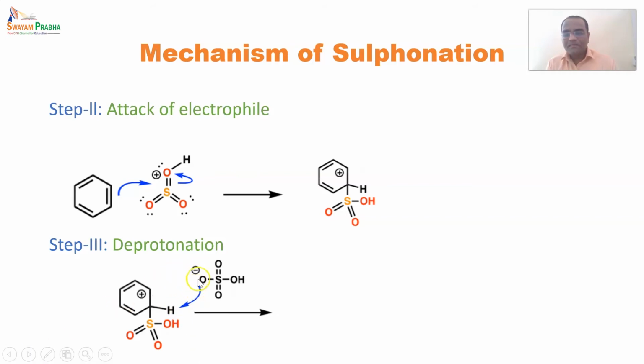So the arrow indicates that electrons are being transferred onto a hydrogen, and now the hydrogen will break a bond between the carbon and hydrogen, and it will donate electrons towards the electron deficient carbon, due to which again there will be a pi bond formation, and that completes sulfonation.